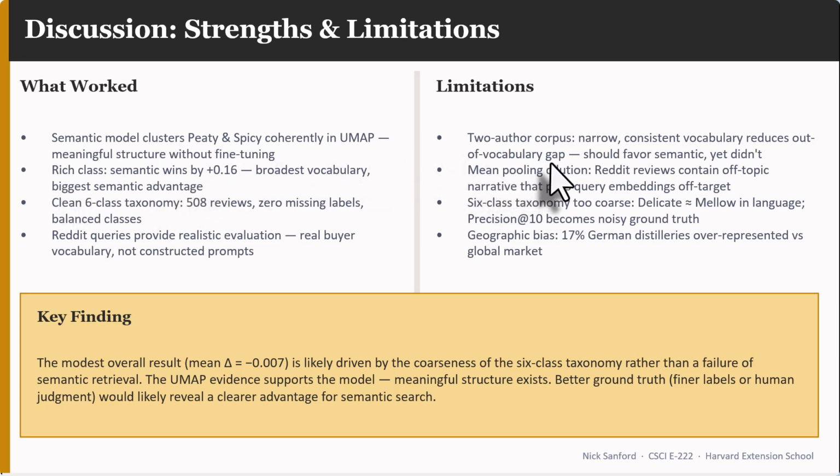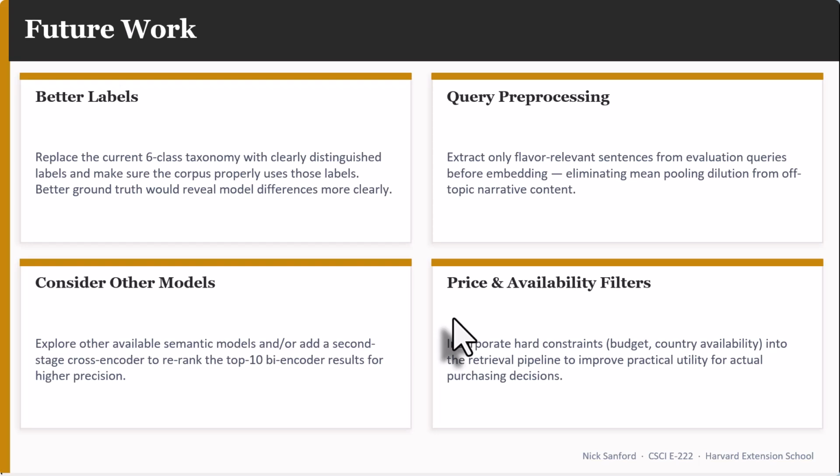Some limitations. This is limited to 2 people who created the reviews. It really needs to be a much larger group of people doing that. And also from the Reddit reviews, people would drone on about other topics, the weather or how their dog came into play or just the experience they were having with the whiskey. That negatively impacts these scores. So really that needs to be cleaned up in some sort of way.